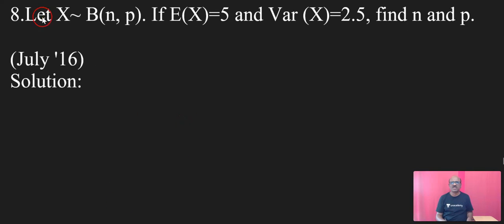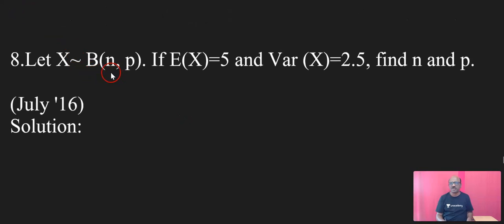Now the next question. Let x follow the binomial distribution (n, p). E of x is equal to 5 and the variance of x is equal to 2.5. Find the value of n and p. Now here x follows the binomial distribution.